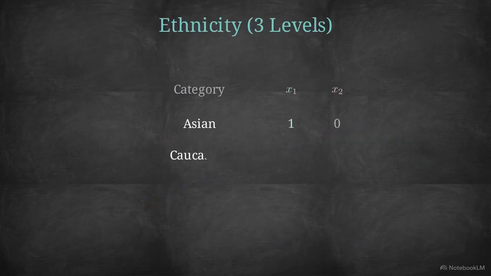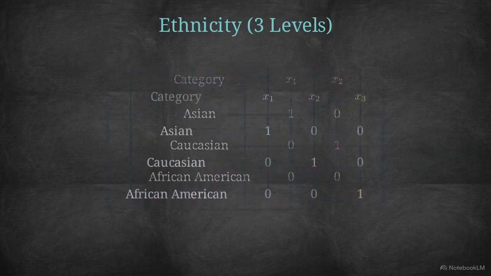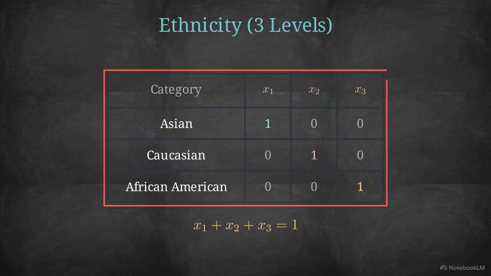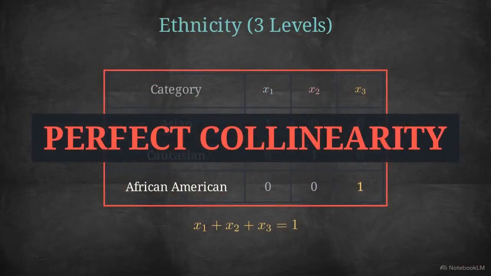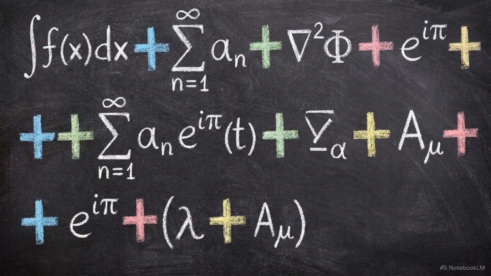For multi-level variables like ethnicity, the rules are rigid. A 3-level variable must be represented by exactly 2 dummy variables. If we encode all 3, we create perfect collinearity, which destroys the OLS calculation. By mathematically encoding qualitative states, we force the linear model to process the discrete categories of the real world without breaking its internal optimization. Even with dummy variables, standard linear models carry a severe limitation: the additive assumption.